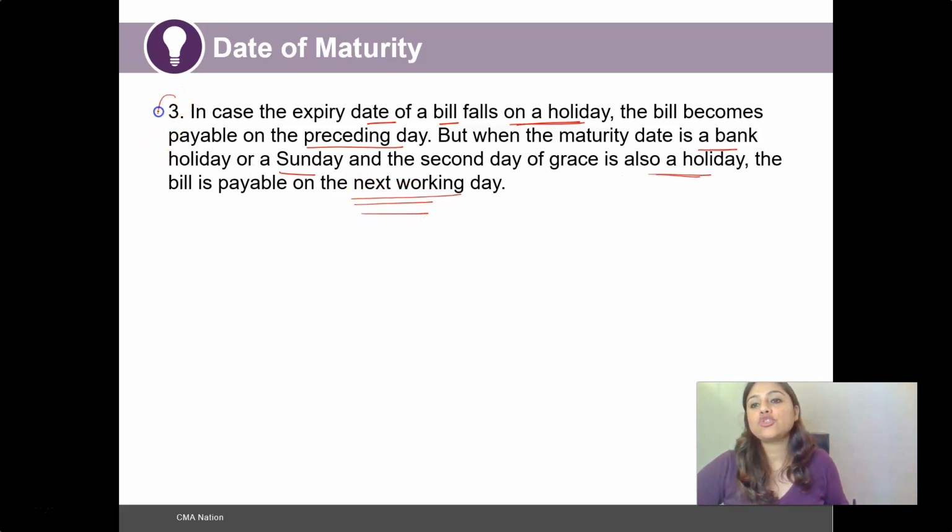All such points need to be kept in mind while you are ascertaining the date of maturity. In case of a holiday, we would ascertain the payable date as the preceding day. However, if the maturity date is a bank holiday or a Sunday and the second day of the grace period is also a holiday, both these conditions should be applicable.